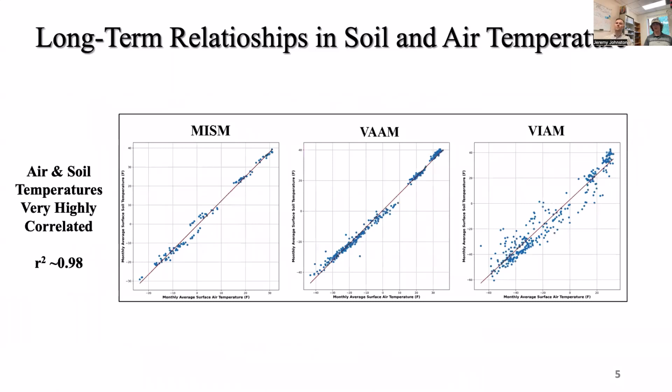Going a step further, beginning to couple these and looking at the relationship between soil and air temperatures exclusively, we see that there's a very high correlation. We found an R-squared approaching 1, which is, of course, a very, very high correlation. And we're seeing this across almost all sites as well.